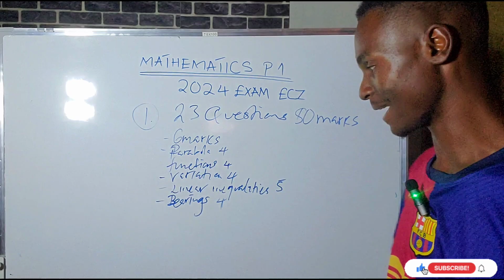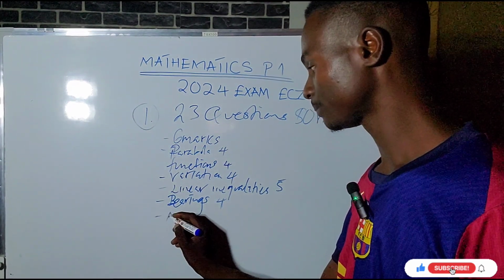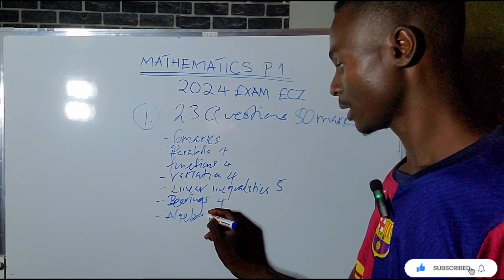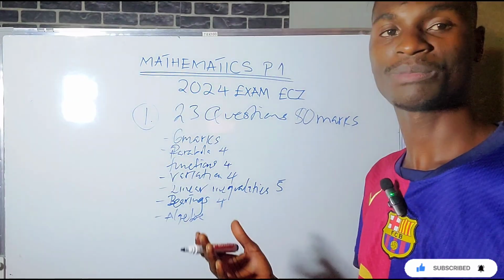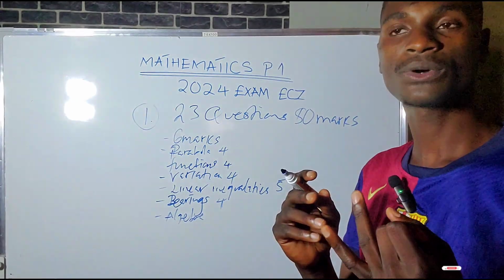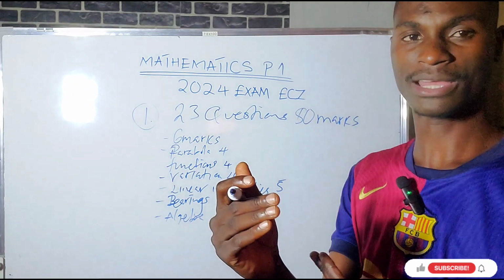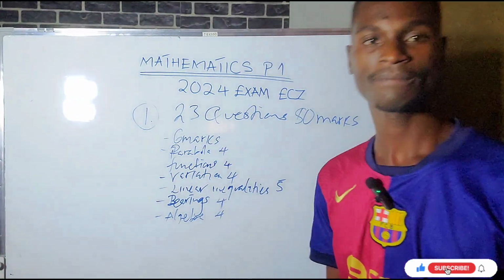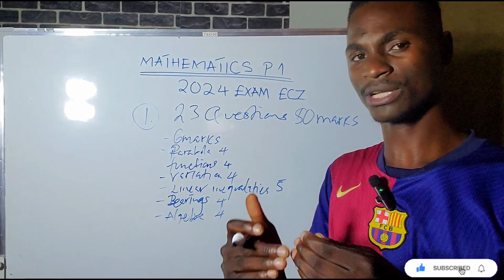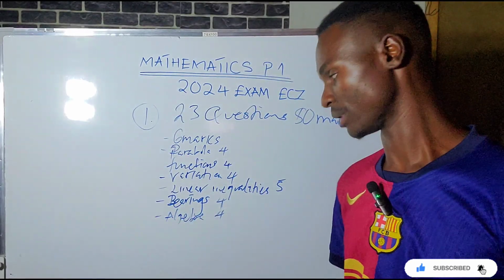Now, algebra, there is factorizing completely, that is 2 marks. There is also simplifying, 2 marks. So let me just write algebra as 4 marks. Usually the first or second question is algebra.